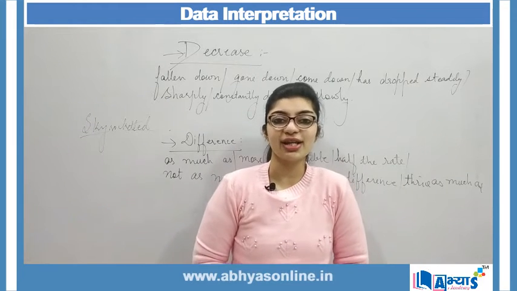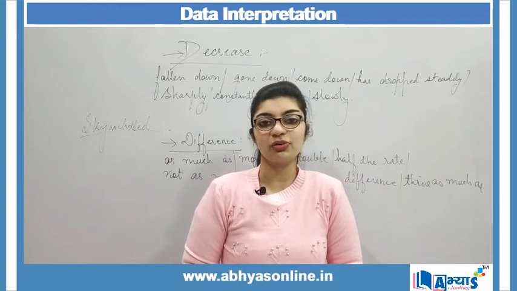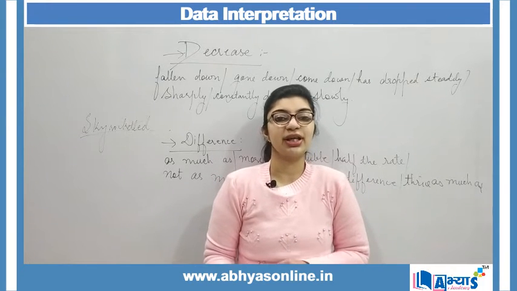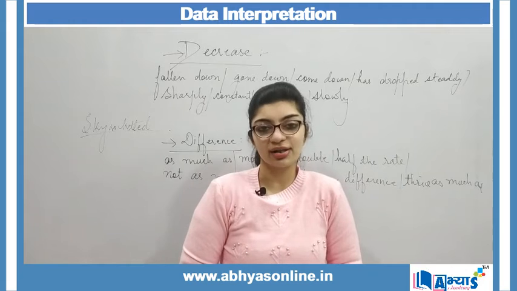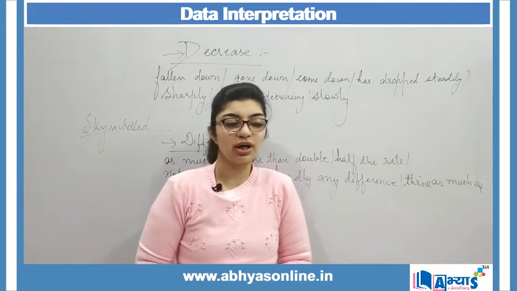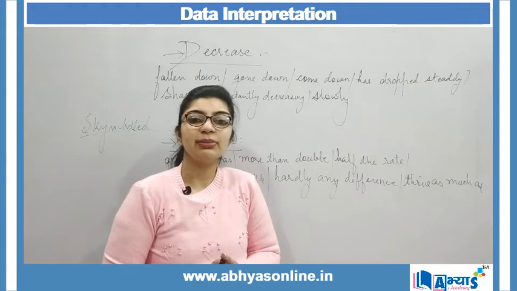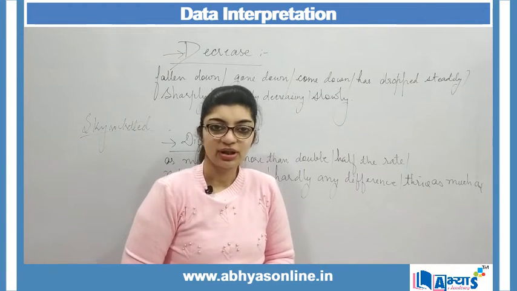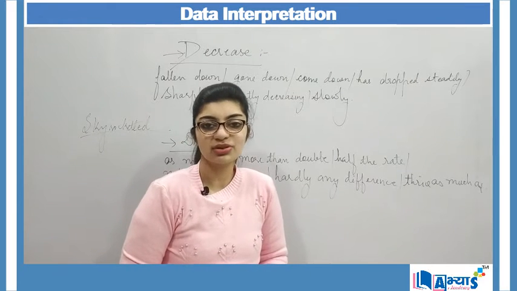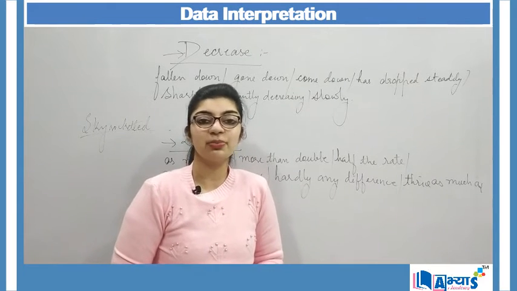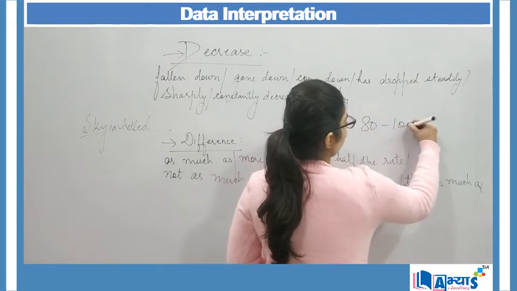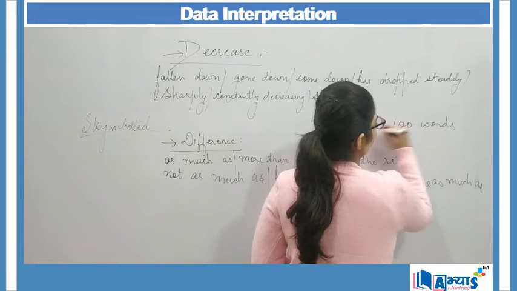Now let us understand the term data interpretation through an example. A question will be provided, the example of a question which can occur in your exams as well. Here I will be showing you a pie chart, or it can also be a table. Analyzing the table, we have to write about it, that is the data interpretation, in not more than 80 to 100 words. Now 80 to 100 words is our word limit.